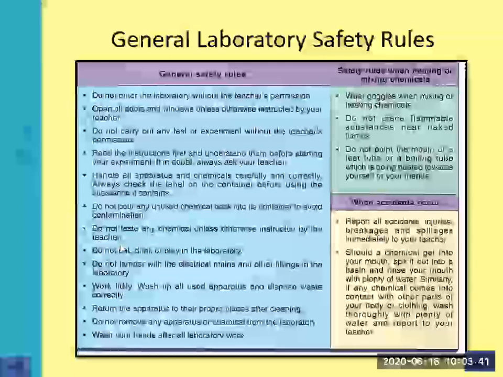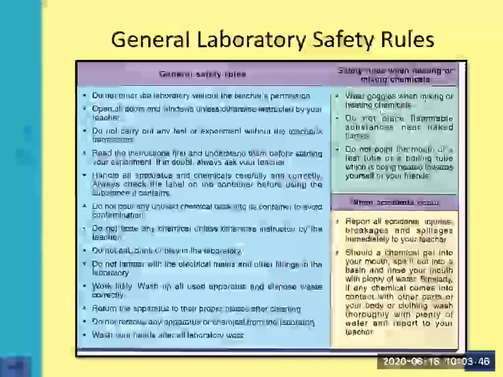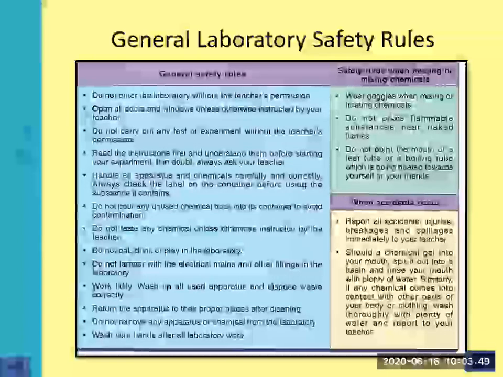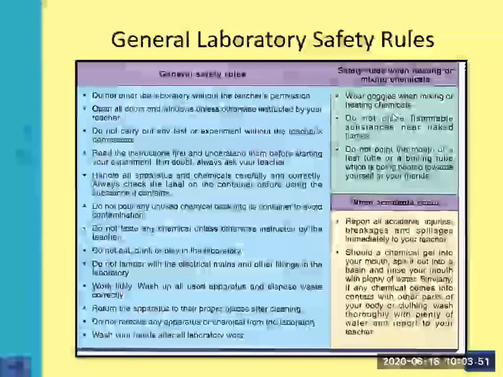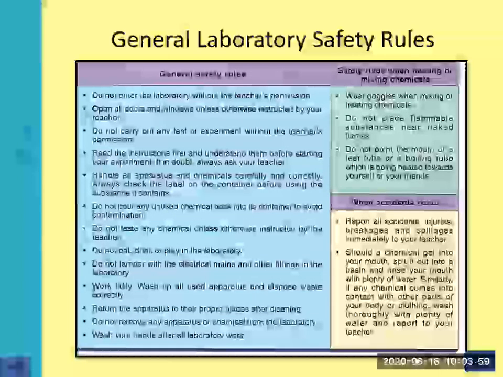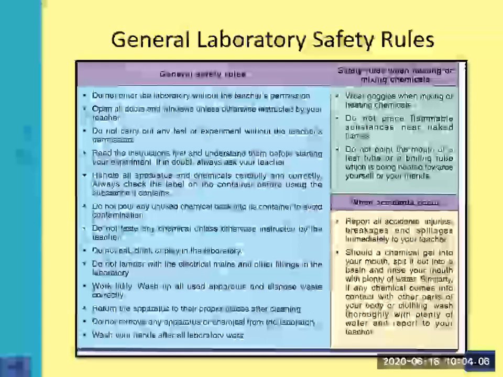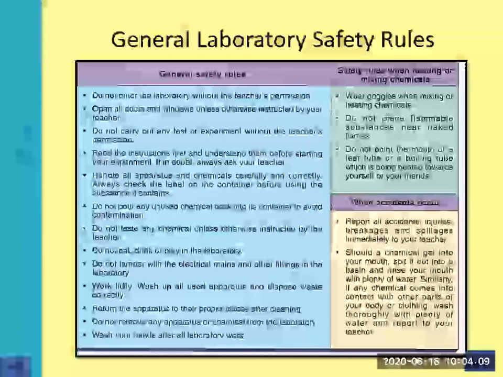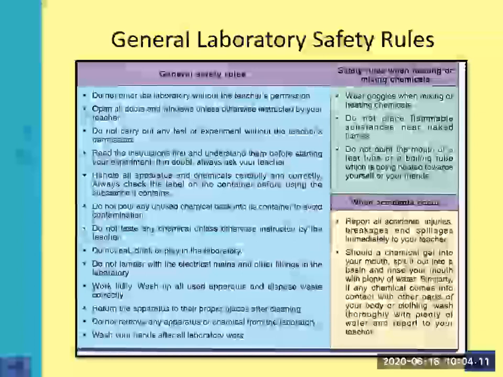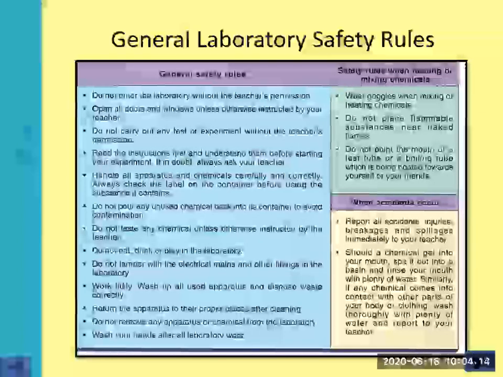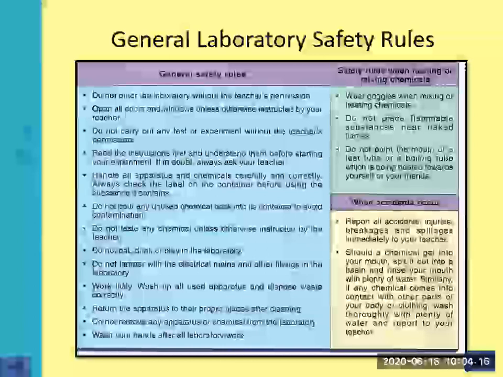Okay, safety rules when heating or mixing chemicals. Wear goggles when mixing or heating chemicals. Means we must put on the goggles to protect our eyes when we are heating or mixing any chemical, so that if there is by mistake any bubbling of the chemical, it will not come in contact with your eyes or damage them. Do not place flammable substances near naked flames. Means flammable substances are those which can catch fire instantly, so we should not put them near an open fire.